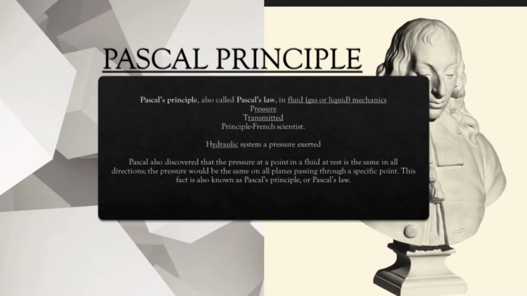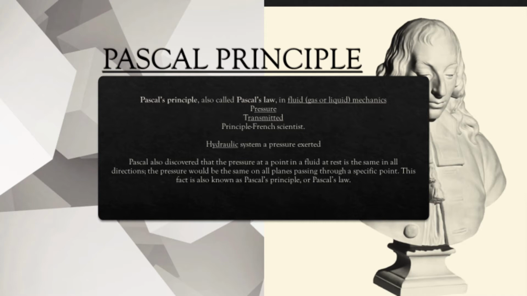Pascal principle, also called Pascal's law. In fluid mechanics, the statement is: in a fluid at rest in a closed container, a pressure change in one part is transmitted without loss to every portion of the fluid and to the wall of the container. The principle was first enunciated by the French scientist Blaise Pascal.